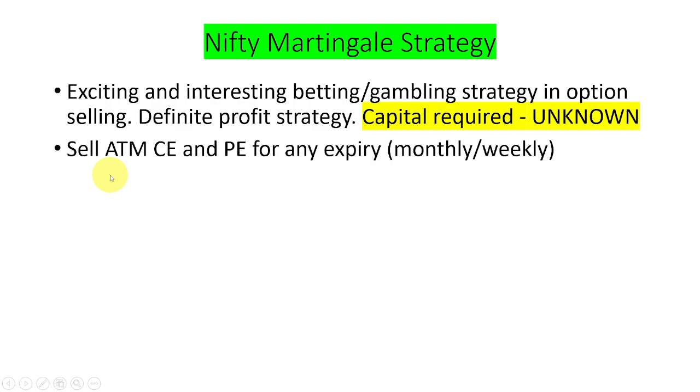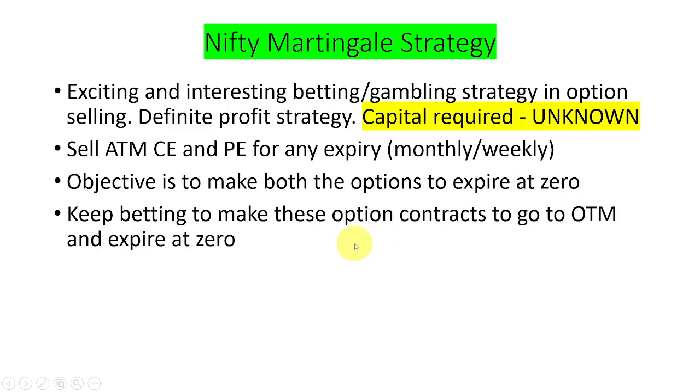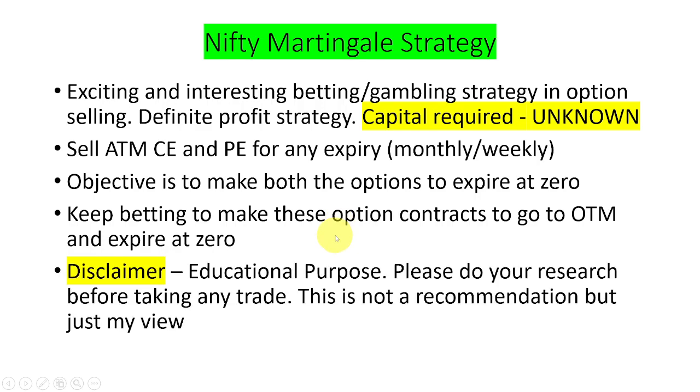In this, what we are going to do is sell ATM call and put for any expiry. It can be monthly or weekly. Our objective is to make both the option contracts expire at 0, that is, we have to make them go into OTM. Initially, we are selling them as ATM, and we are going to keep selling to make them go to OTM so that they expire at 0. That way we'll collect the premium from both the sold call and put options.